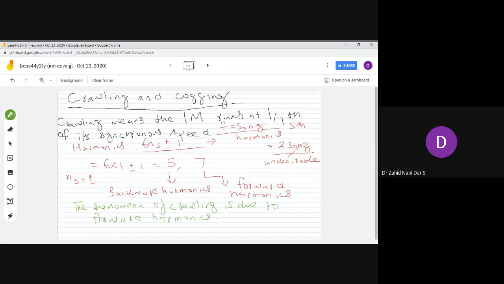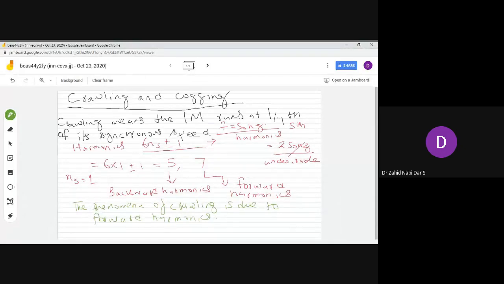The induction motor is also called a singly fed machine because you are supplying power to the stator, whereas no power is supplied to the rotor. It rotates through the relative motion between the stator and rotor magnetic fields. So the proper selection of the number of rotor slots in relation to the number of stator slots in the squirrel cage induction motor, or even the wound rotor or slip ring induction motor, is extremely important.